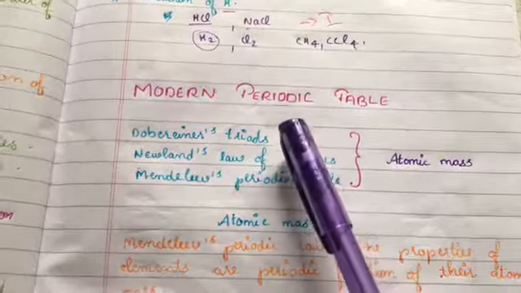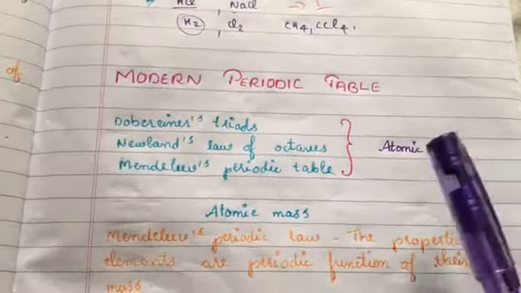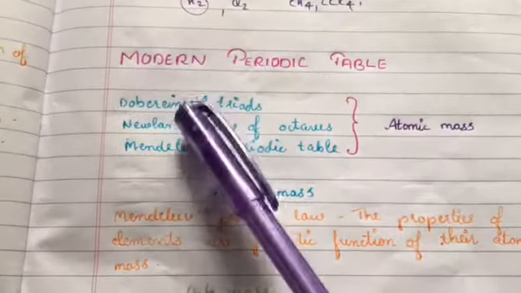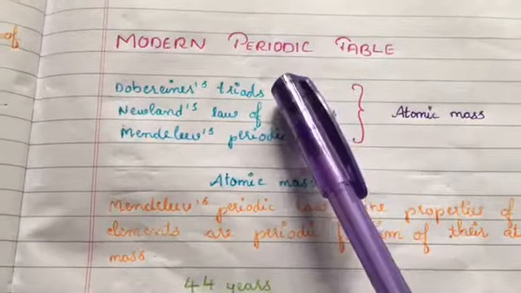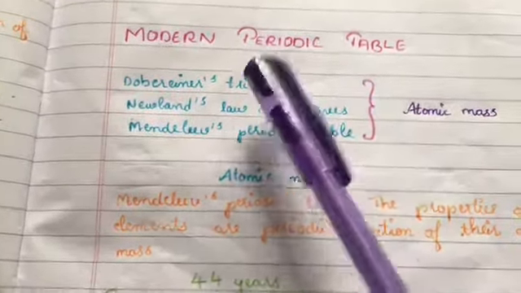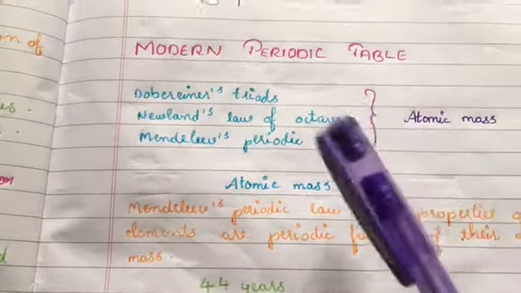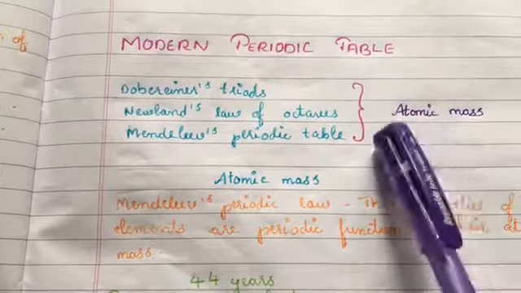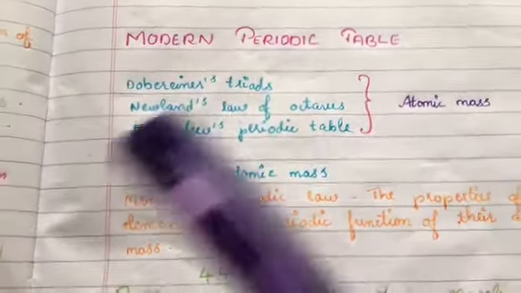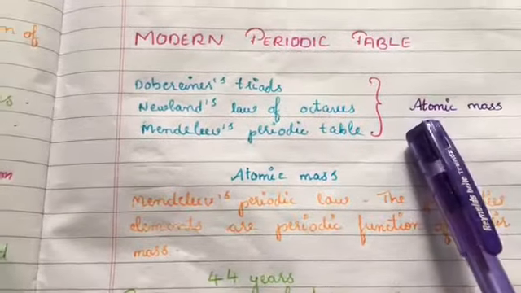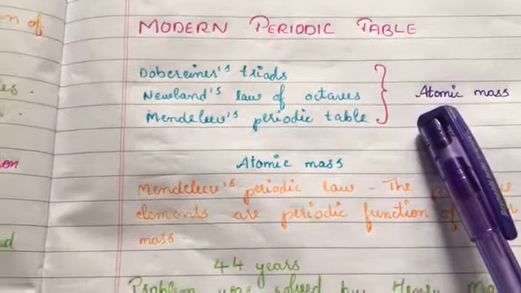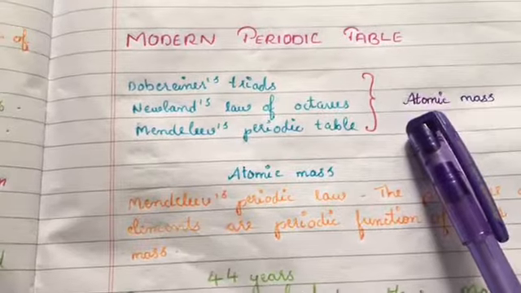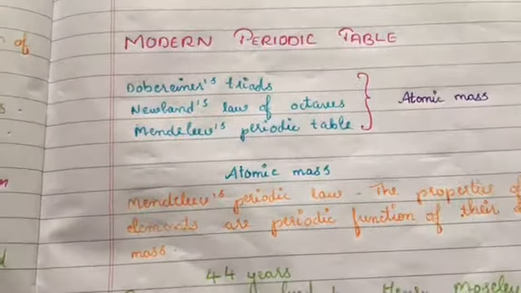So these three scientists took atomic mass as the basic thing behind the classification of the elements. According to Dobereiner's triads, the elements were arranged in increasing order of their atomic mass. The same rule was followed by Newlands as well as Mendeleev. So atomic mass was the basic thing, and there should be some difference made, right? This difference was made by a famous and well-known scientist, Henry Moseley.